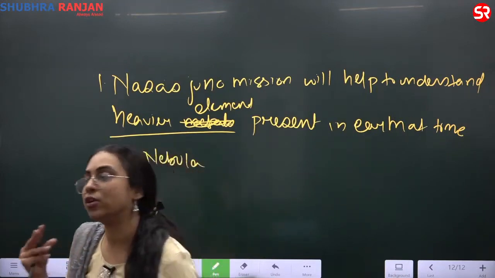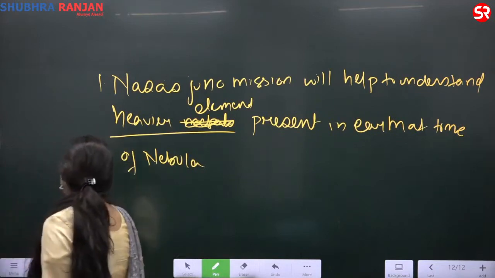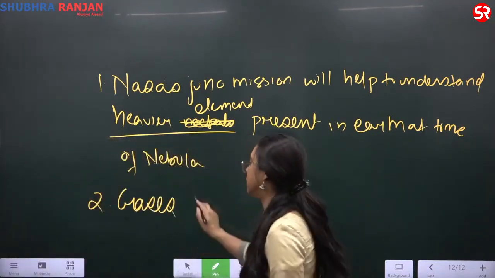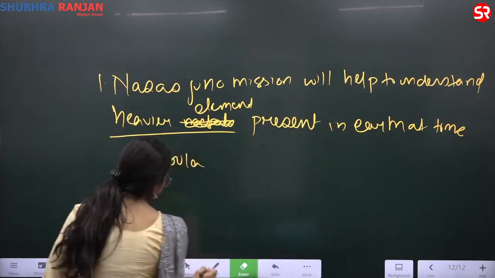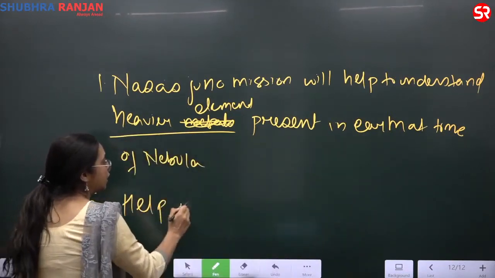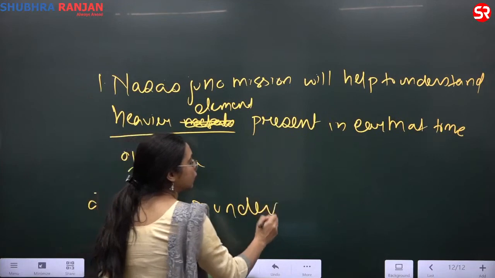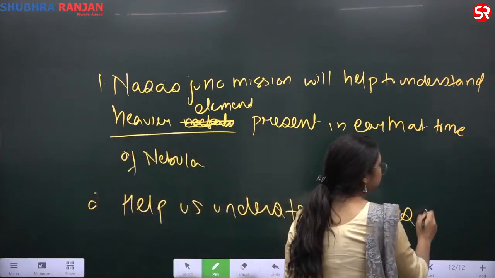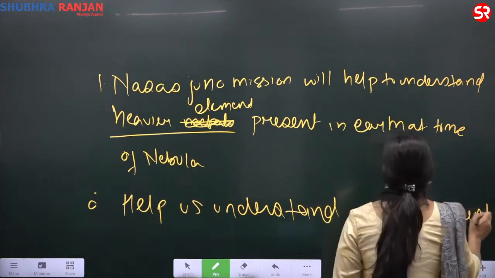I am understanding the origin and evolution of the earth. We can understand what gases were present. It will help us understand the gases present when the earth was in the nebula stage.